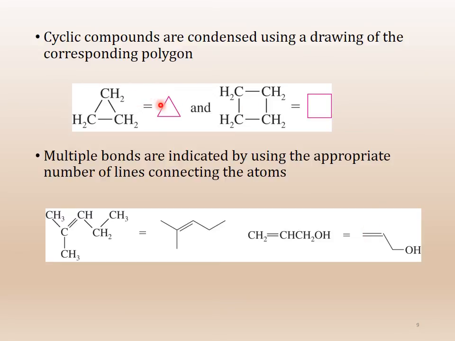Cyclic compounds are just lines. So for example, if you have 3 carbons joined in a ring, then it'll just be a triangle. If you have 4, it's just a square, and so on and so forth. If you have multiple bonds, then you draw the multiple bonds exactly where they're supposed to be. Okay, so 1, 2, 3, 4, 5 carbons. Between the second and third carbon, there's a double bond. Okay, it's always a good idea to count your carbons if you're not quite sure.